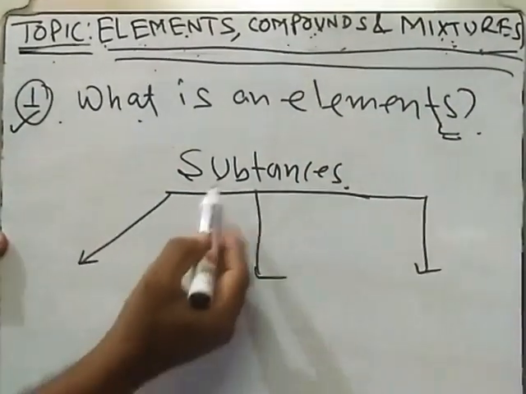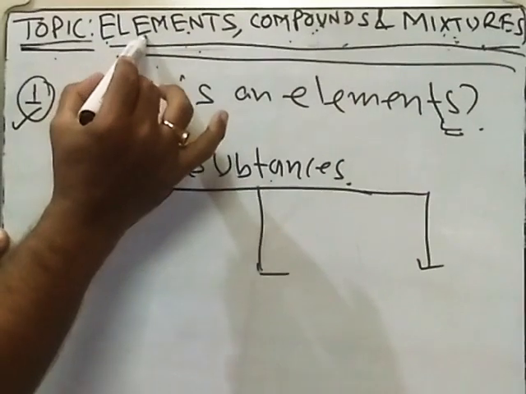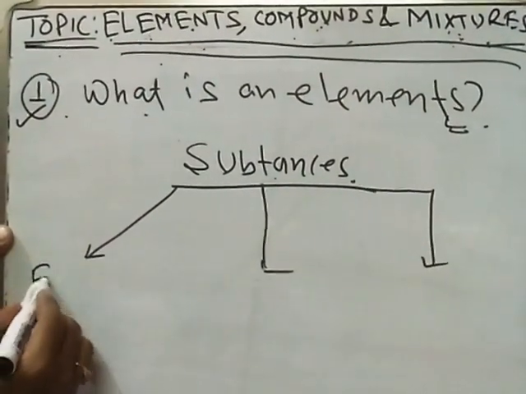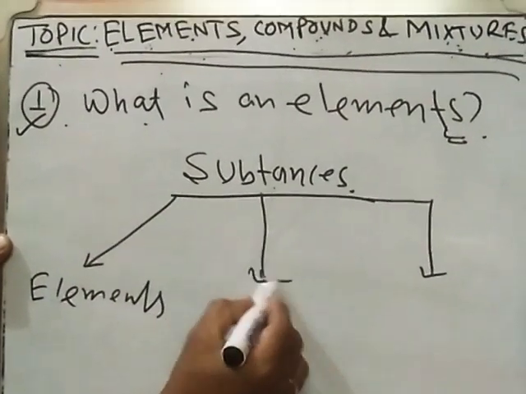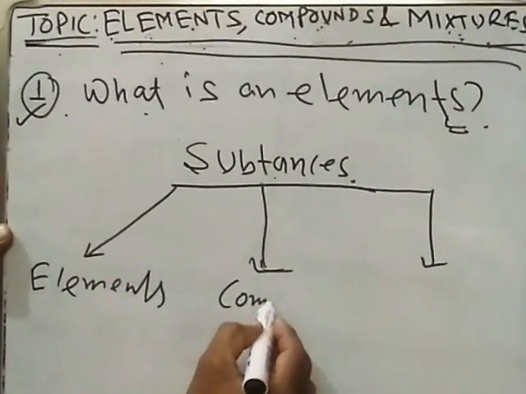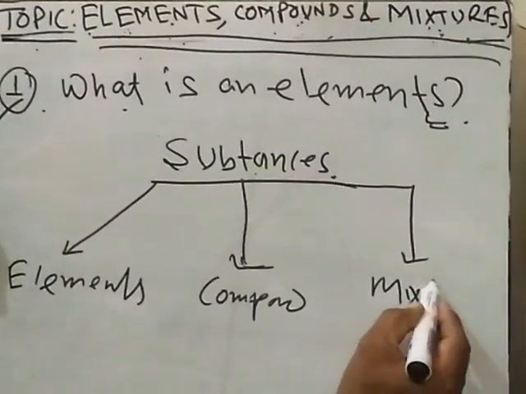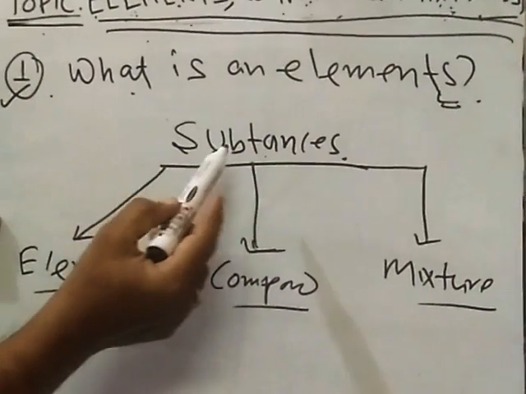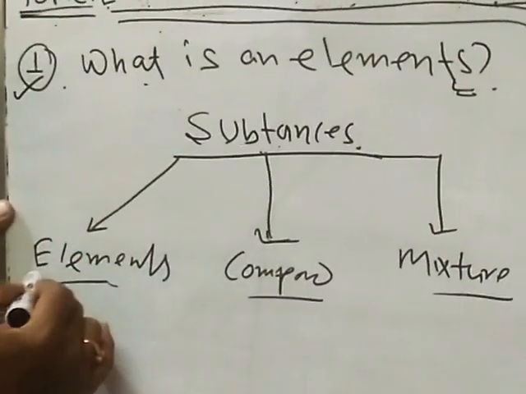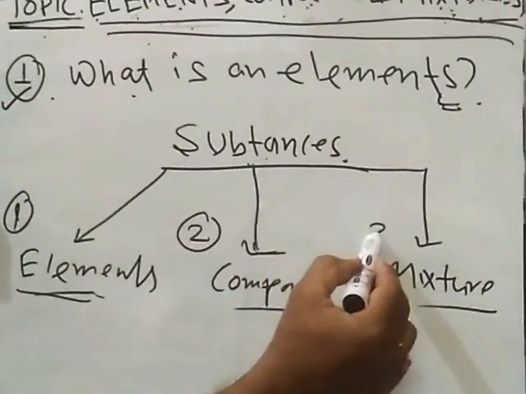Before that, we can write: substances can be broadly divided into 3 parts. One is element, number 2 compounds, and number 3 mixture. Am I right? So substances are of 3 types: 1 element, 2 compound, 3 mixture.